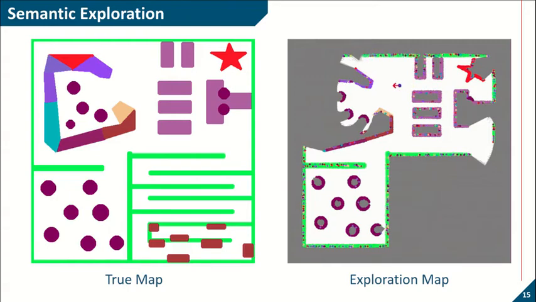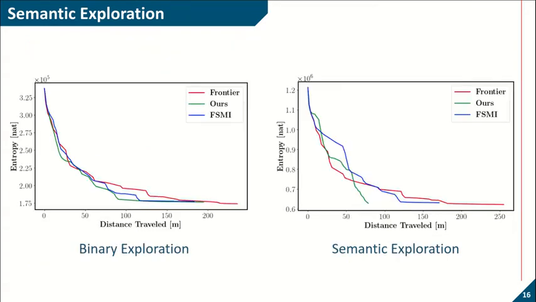Here we compare the simulation results with frontier-based and FSMI and our method. On the left, we have binary exploration where we only make use of the range of observations. As we see, our method and FSMI are on par and both outperform frontier-based exploration. This is expected since both our method and FSMI make use of uncertainty, while this is not the case with frontier-based exploration. On the right, we have semantic exploration where we also make use of category observations. As we can see, our method outperforms both FSMI and frontier-based, which further verifies the more efficient exploration using semantic information.